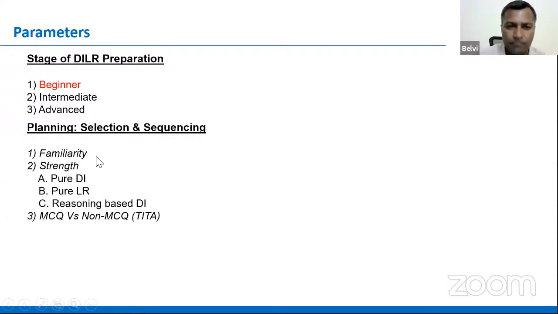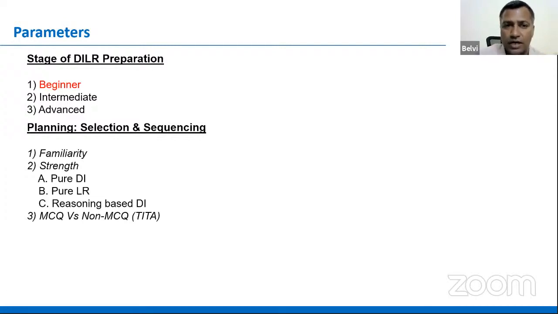One, by familiarity. If you have done something like that before, the logic sounds pretty familiar, somewhere closer to what you approached, right? Familiarity is one. The second one is your strength. Sometimes you understand your inherent strength. Somebody is good with numbers, right? Addition of numbers, subtraction of numbers. Something will be related to the numbers, right? Therefore, you understand the charts. So you understand that DI is kind of your strength.